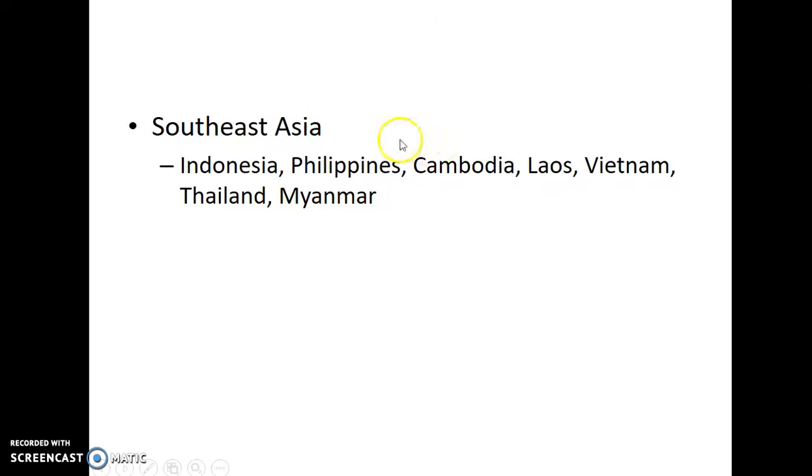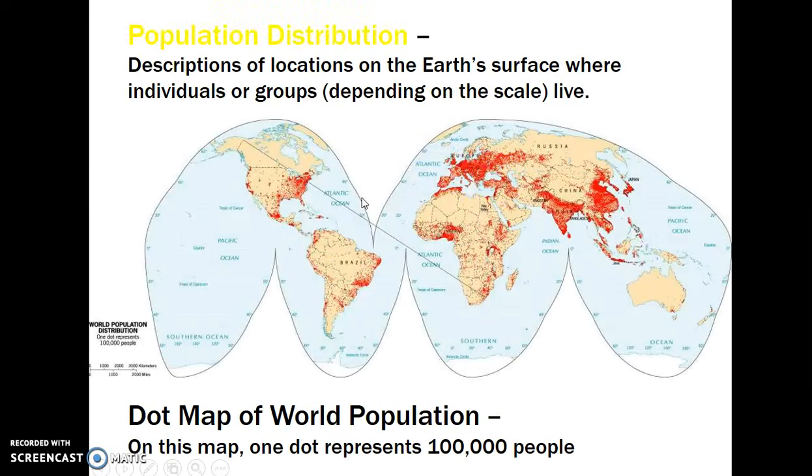Next is Southeast Asia. Southeast Asia, we have Indonesia. That's the largest. Then Philippines, Cambodia, Laos, Vietnam, Thailand, and Myanmar. Again, we see this here, Southeast Asia. Myanmar, Cambodia, Laos, Thailand, Vietnam, all here in this peninsula. Then you have down here Indonesia and the Philippines.